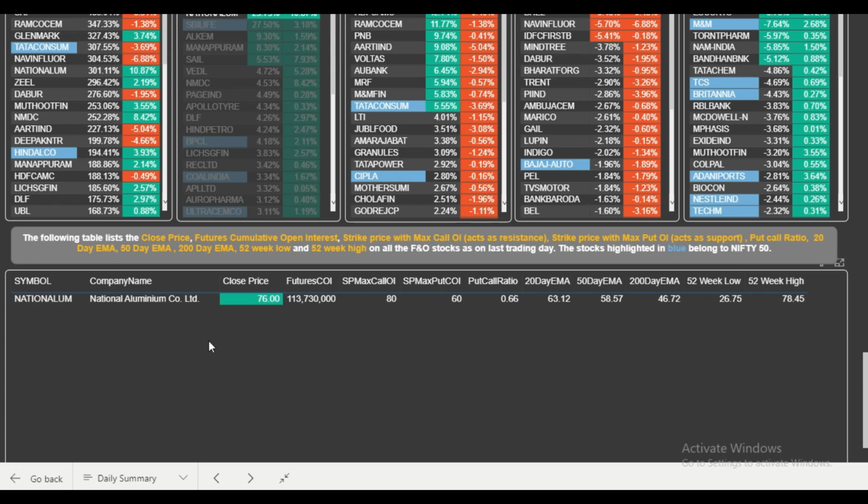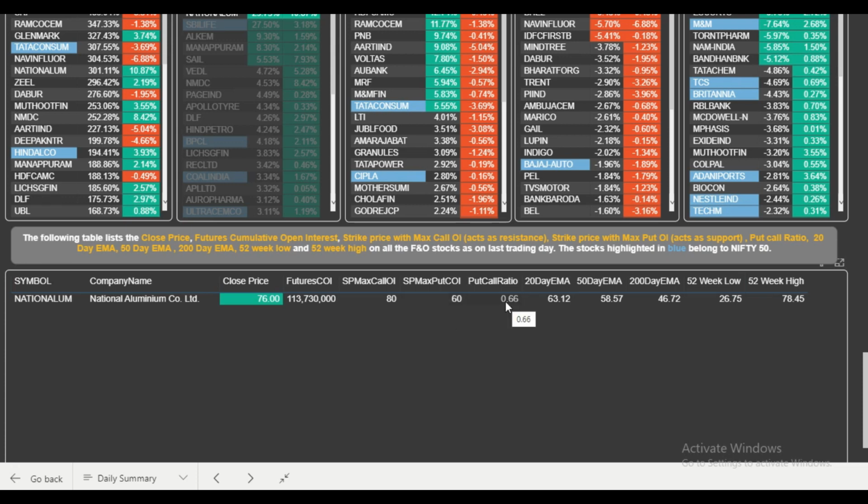So now let's analyze. Close price is green, so it means it closed in green on the last trading day. Now what is this SP max call OI? This is the futures cumulative open interest. This gives you the strike price where the maximum call open interest is there. It means it can act as a resistance. So 80 is the strike price where the maximum call writing has been done till now. 60 is the strike price where the maximum put writing is done as of now or the last trading day.